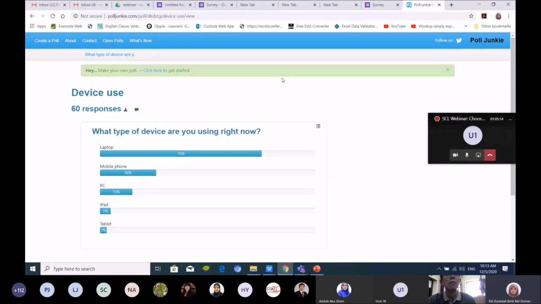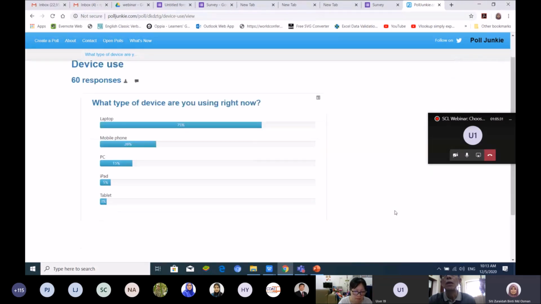I created this poll using polljunkie.com. Maybe you can use this for creating a poll, because it can accept more than 100 responses for real-time polls. So, what type of device are you using right now?